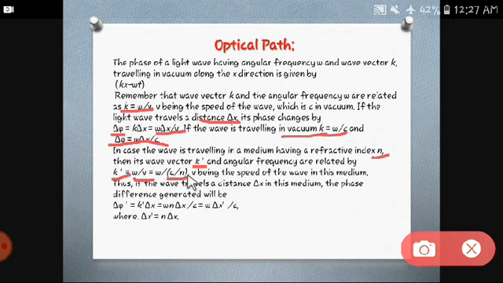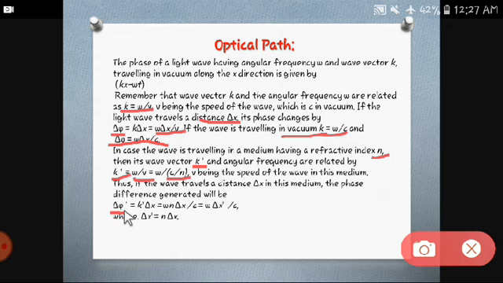Why is it so? Because we have to consider the refractive index also, and when it is traveling in vacuum, you have to consider c. So you get k dash as omega upon c by n, which is nothing but omega n upon c.